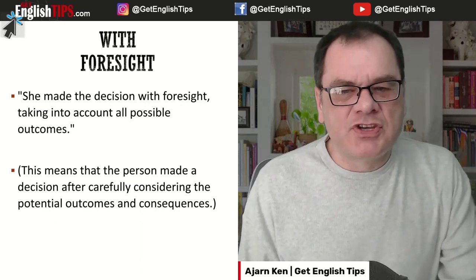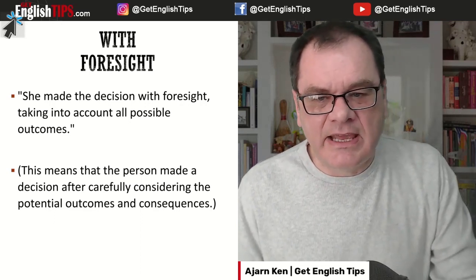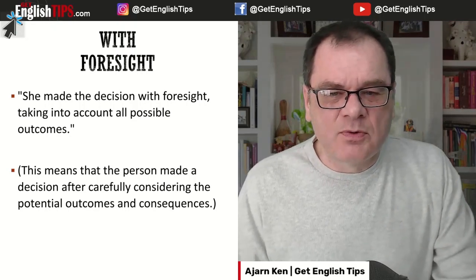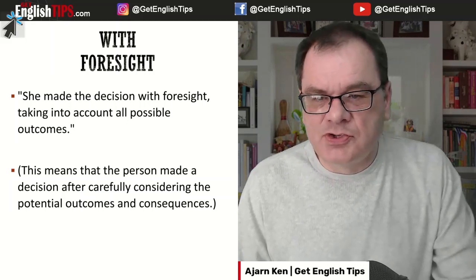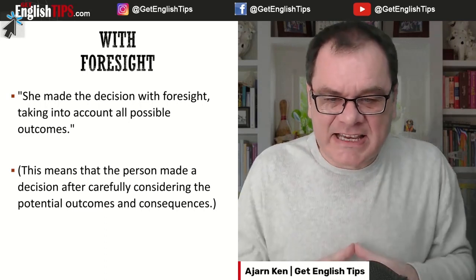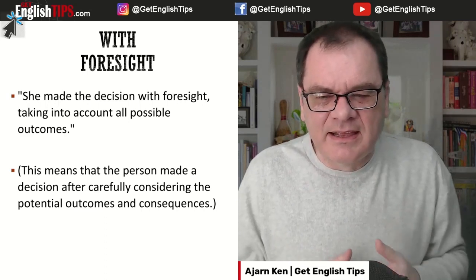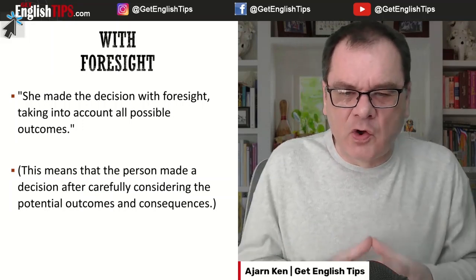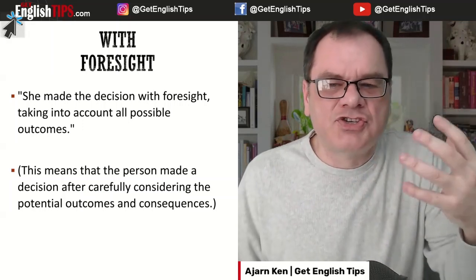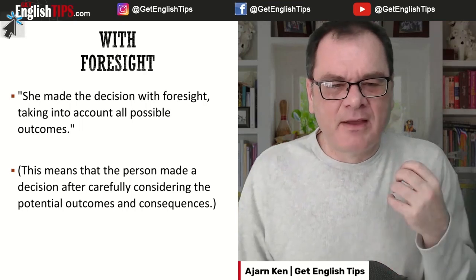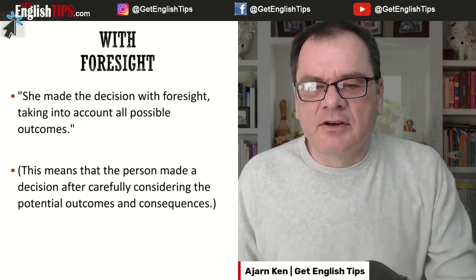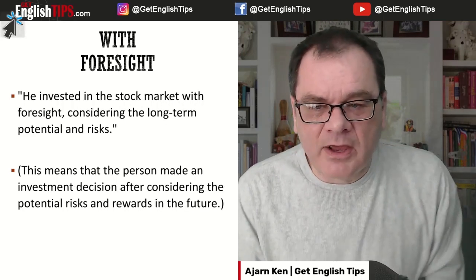Second example is: she made the decision with foresight, taking into account all possible outcomes. This means that the person made a decision after carefully considering the potential outcomes and consequences. She planned ahead. She thought what could go wrong, what could happen, and she made that decision with foresight.